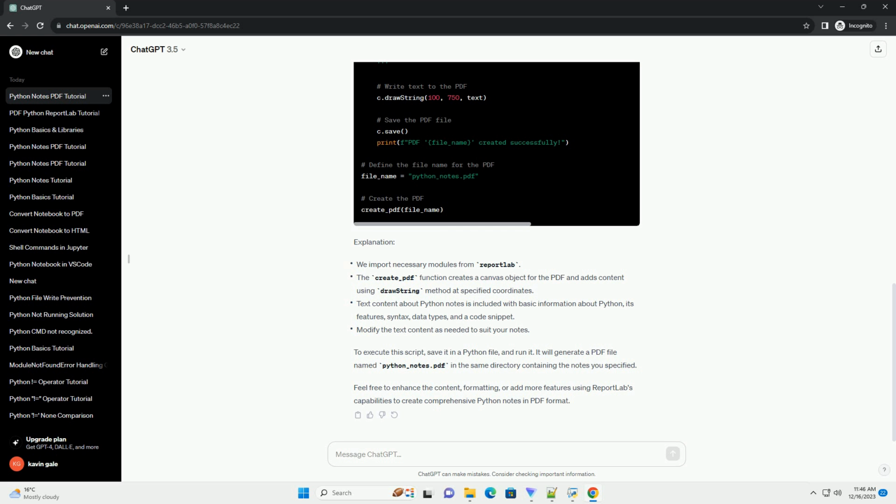To execute this script, save it in a Python file, and run it. It will generate a PDF file named python_notes.pdf in the same directory containing the notes you specified. Feel free to enhance the content, formatting, or add more features using reportlab's capabilities to create comprehensive Python notes in PDF format.